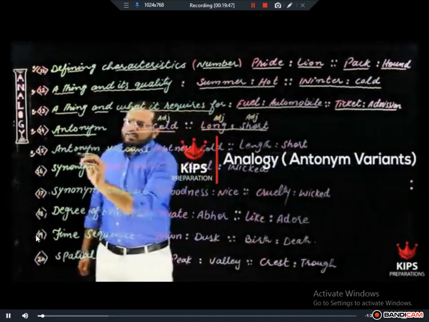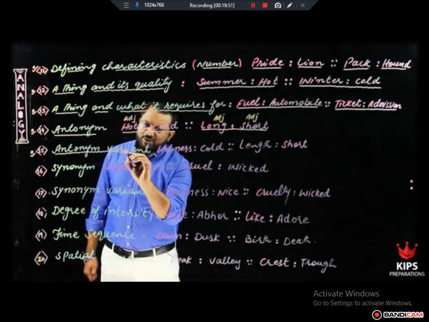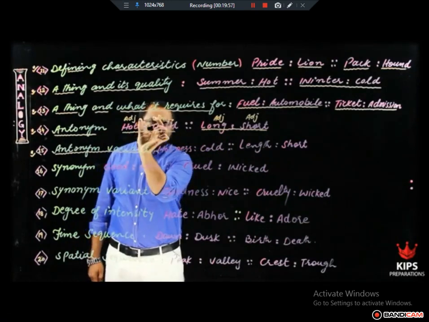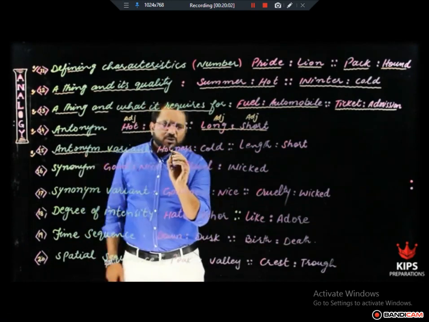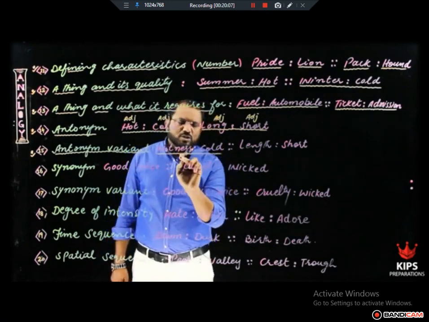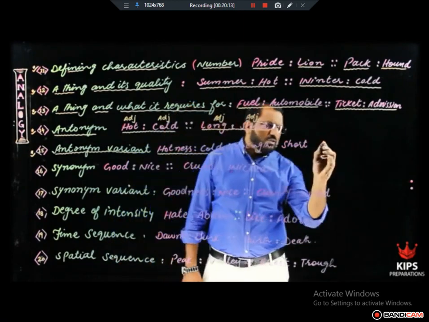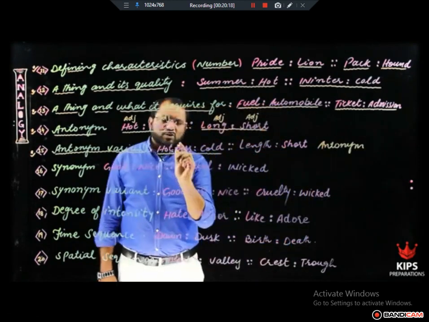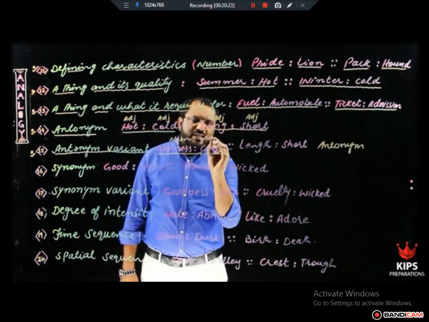Talk about antonym variants. This is slightly different from antonyms. In antonyms, I told you that two words opposite in meaning, that's why they are called antonym, but the parts of speech should also be the same. But over here, in the pair of words which is called antonym variant, two words are opposite, almost opposite in meaning. For example, hotness and cold. Almost opposite in meaning, that's why they are called antonym variants. And look at the parts of speech. Hotness is noun and cold is an adjective.